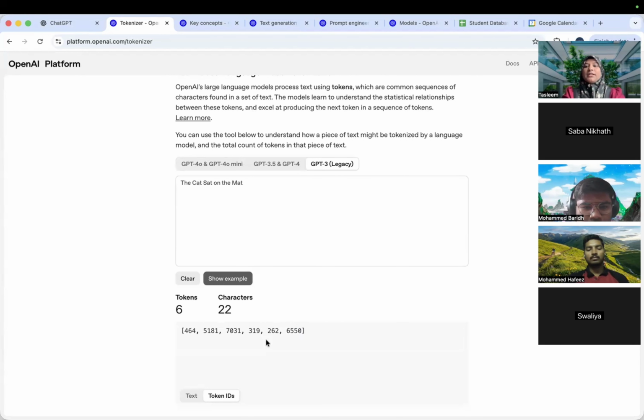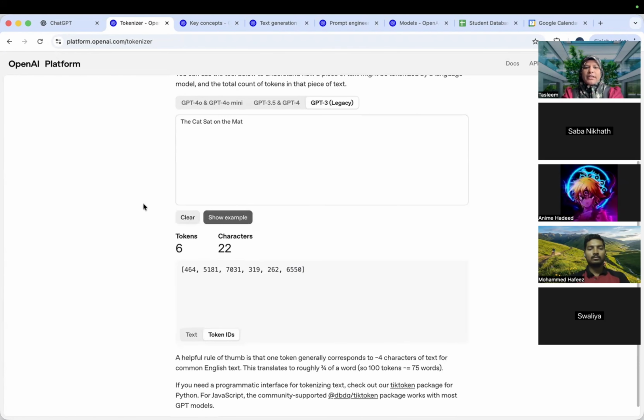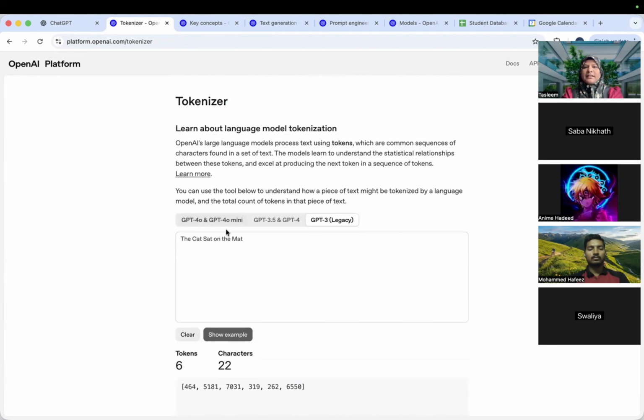See, tokens change. Token IDs will change, because it differs from model to model and the way it is learning the sentences or statements. You are able to see the token IDs and how tokens are formed. So you can go to the tokenizer and try to learn more if you want.